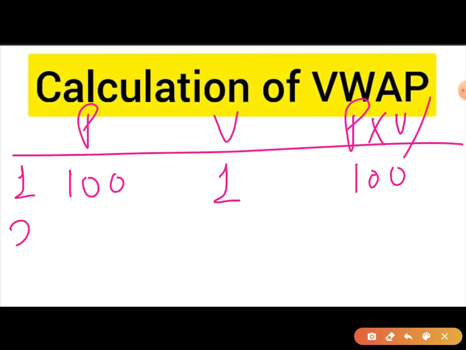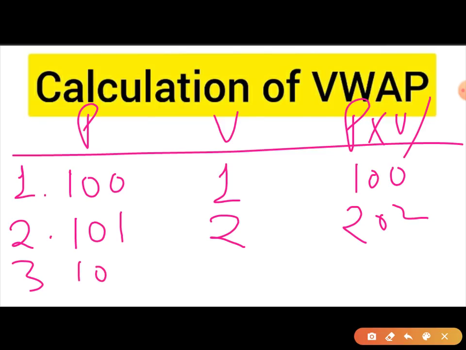On the second day, the price was 101 and the number of shares traded was 2, then P into V becomes 202. On the third day, the price was, say, 102, and the volume traded was 3, then P into V becomes 306.